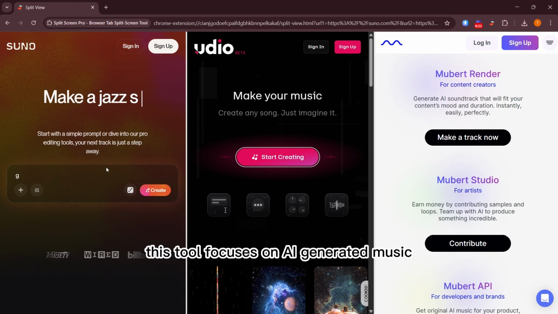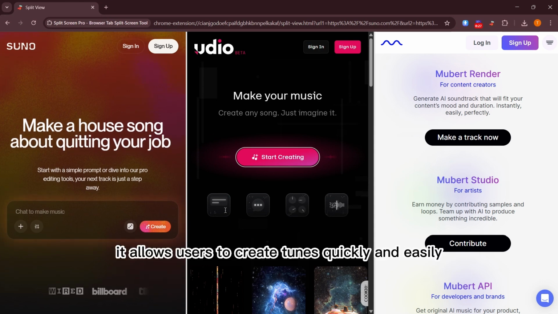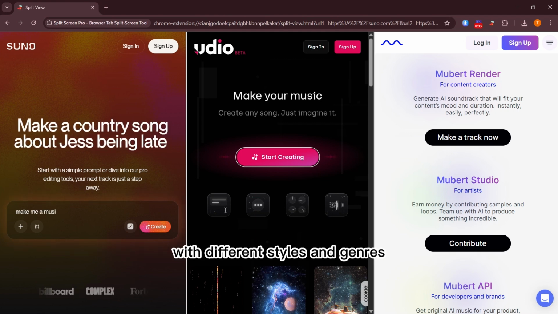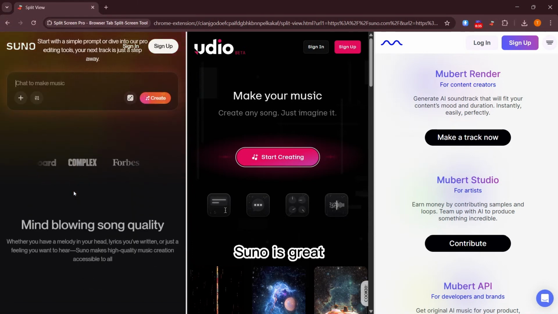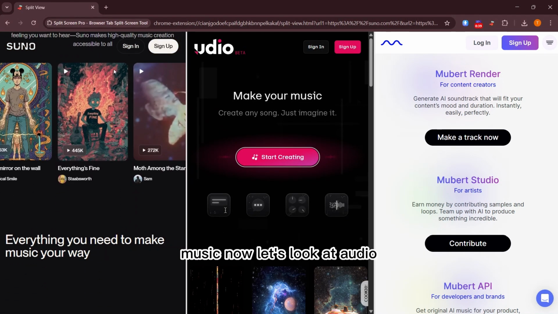This tool focuses on AI generated music. It allows users to create tunes quickly and easily. You can customize your tracks with different styles and genres. Suno is great for those who want a fast and creative way to produce music.